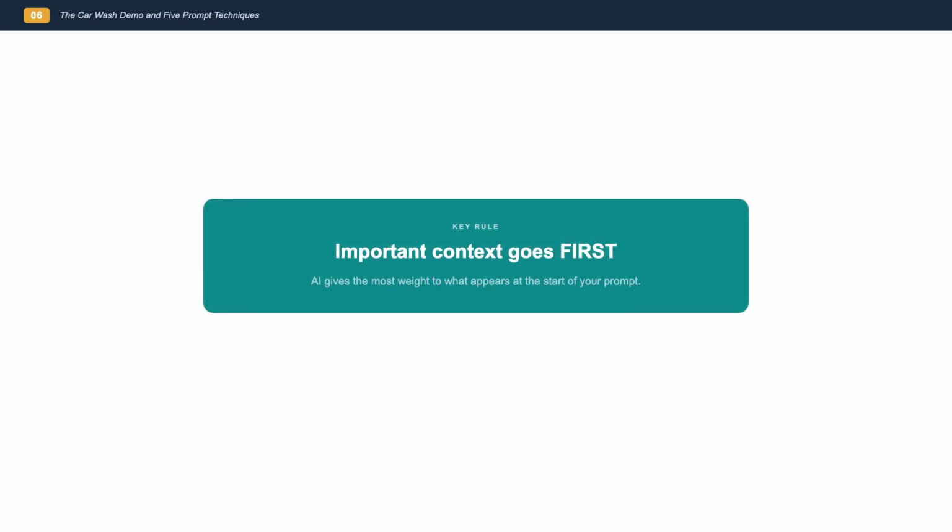This demo illustrates a key principle: AI pays the most attention to what comes first. Important context, constraints, and goals belong at the start of your prompt, not buried at the end. Now let's go through the 5 techniques.